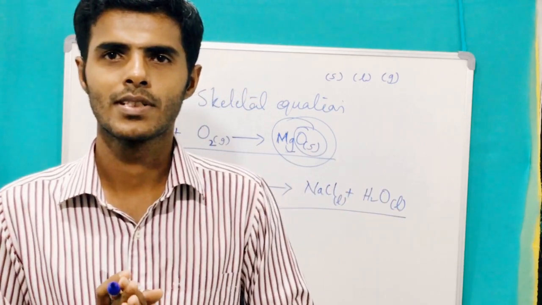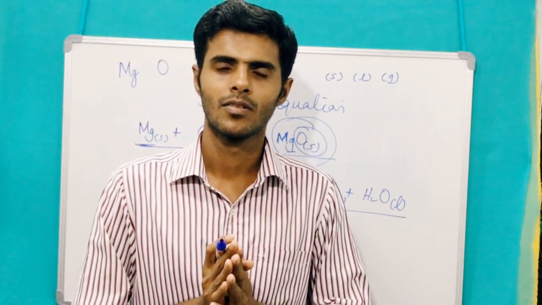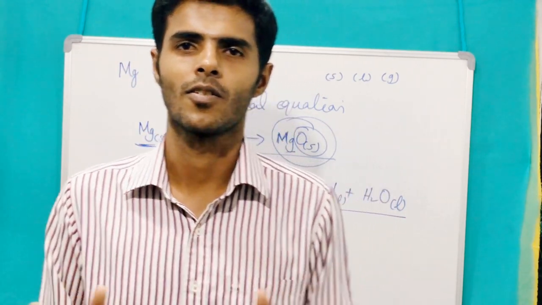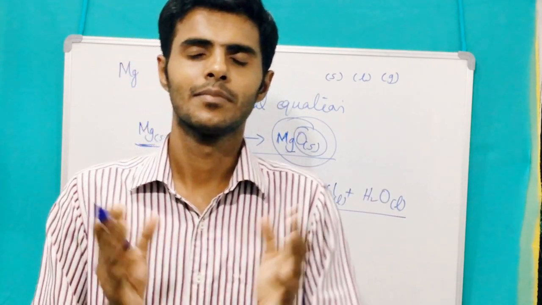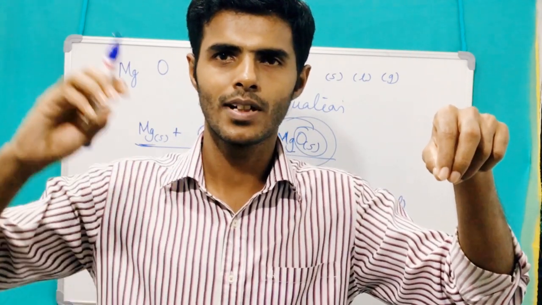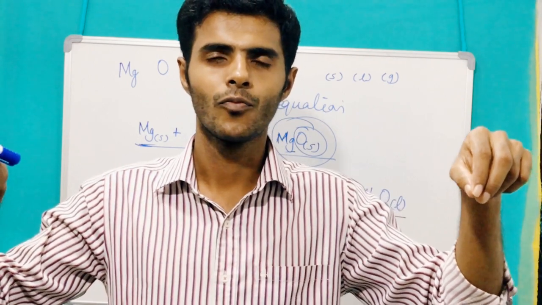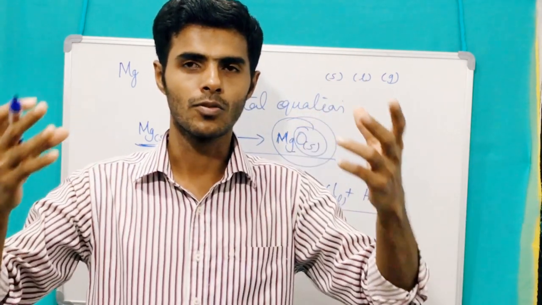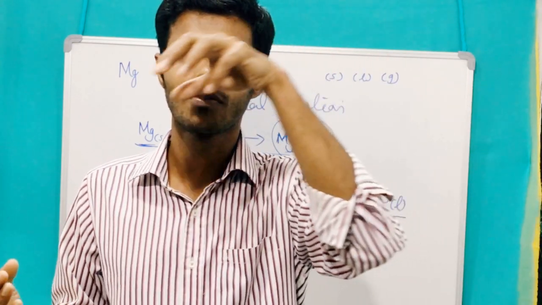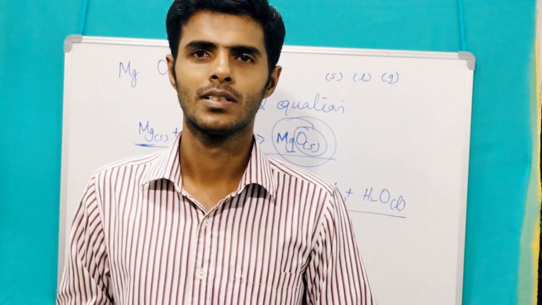In your previous class you have studied that mass can neither be created nor destroyed. One form can be transferred into another form, but we cannot create anything new or destroy anything. One form is getting converted to another form.